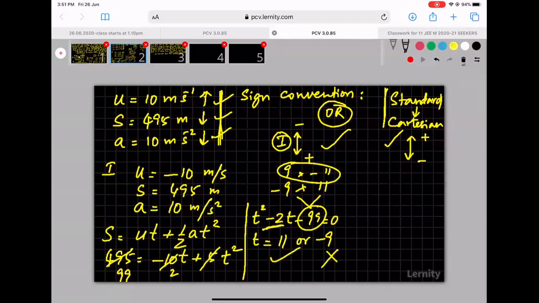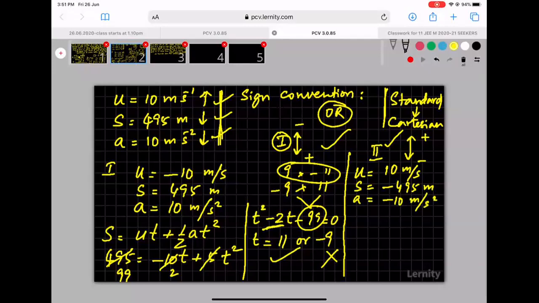Understood? What about this convention? What if I use this convention? Okay, we'll try to use that also. According to this convention, upwards is positive, downwards is negative. U is in upward direction, so 10 meter per second. S is equal to minus 495 meters. A is equal to minus 10 meter per second square.